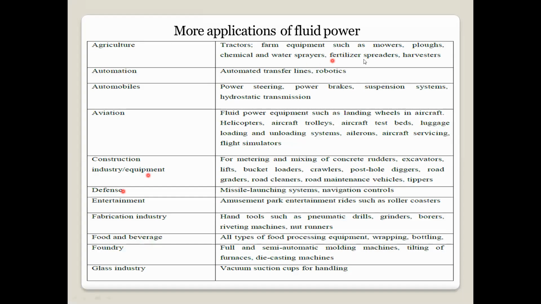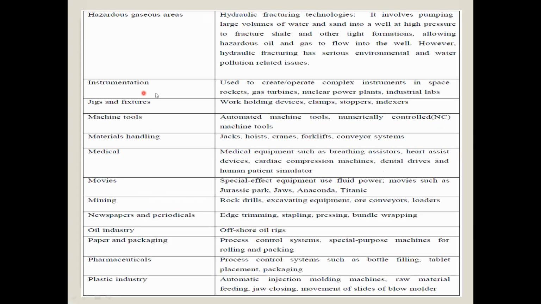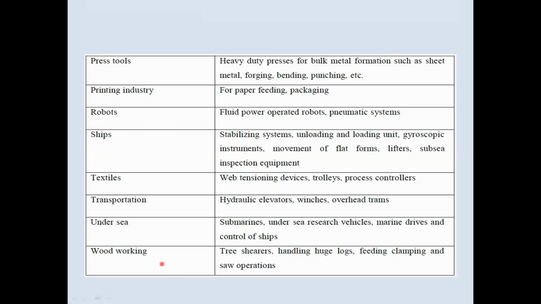So guys, these are some more industrial applications like agriculture, automation, automobiles, aviation, defense, entertainment, fabrication industry, food, beverage, foundry, glass industry, where the fluid power system is required. These are some applications like instrumentation, jigs and fixtures, machine tools, materials handling, medical, movies, oil industry, plasma industry, plastic industry, pharmaceuticals, right?